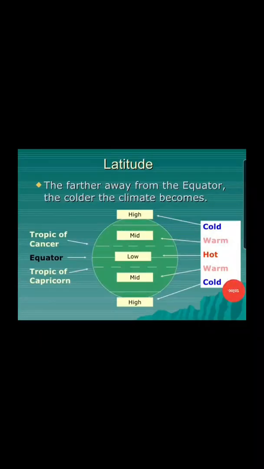The first factor which determines the climate of a place is latitude, or the distance from the equator. If a place is close to the equator, it receives more sunlight, which makes that place automatically hot. If a place is situated far away from the equator, the sunlight that place is getting is really less, which makes that place automatically cold.